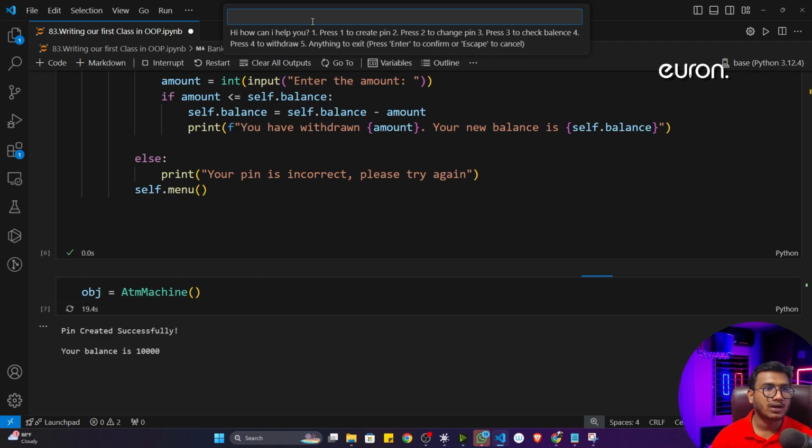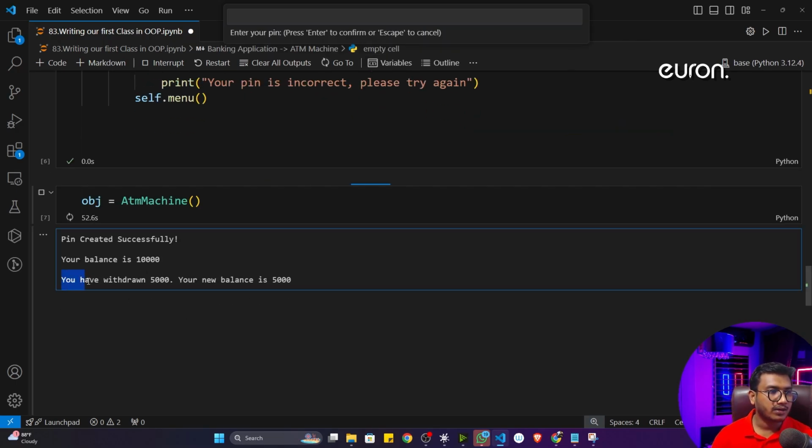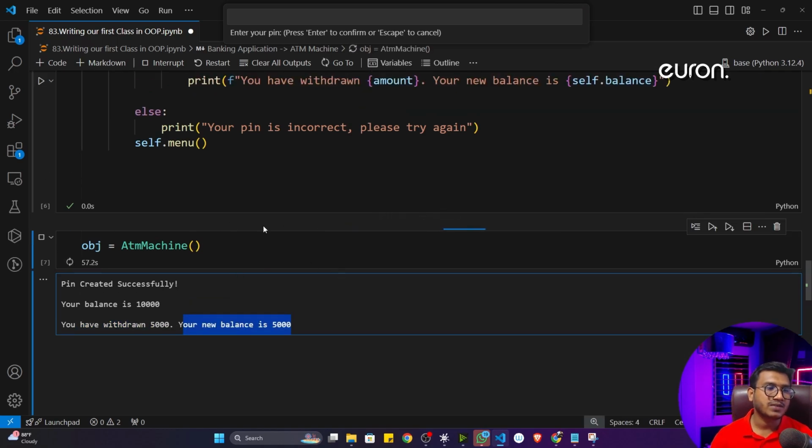Now let's say I want to withdraw. I'll give 4. Now enter your pin 1 2 3 and withdraw, let's say 5,000 rupees. Now if I hit enter, see, it is giving me: you have withdrawn 5,000 and your current balance is 5,000 rupees. Okay, that means everything is working fine.